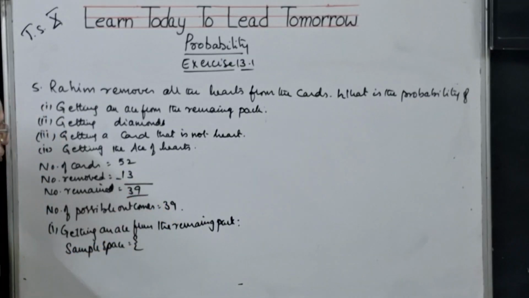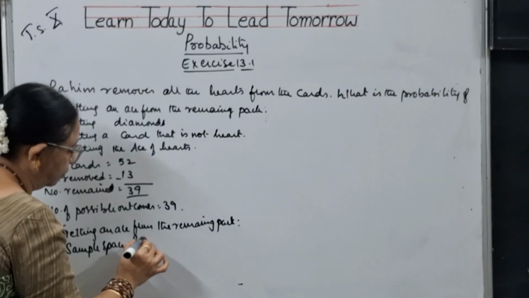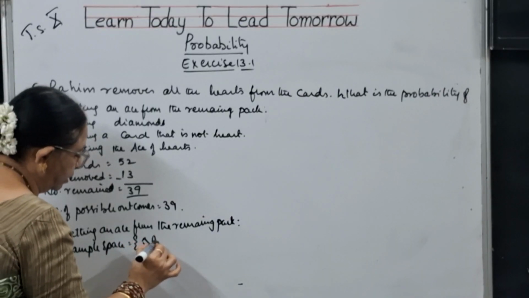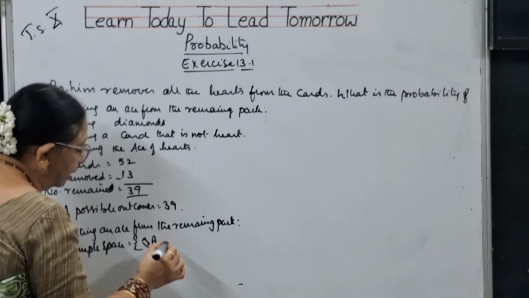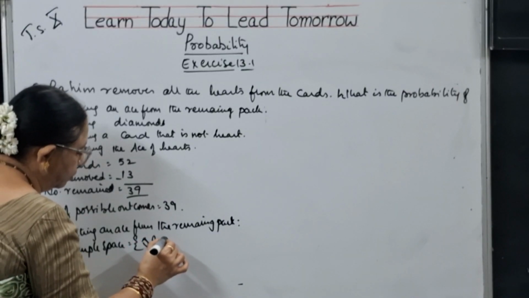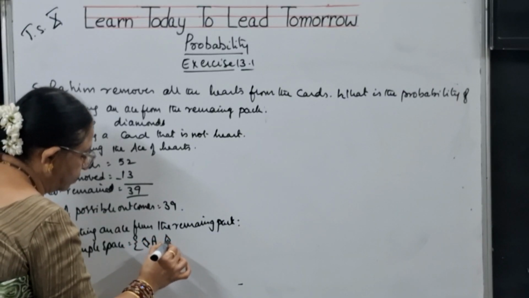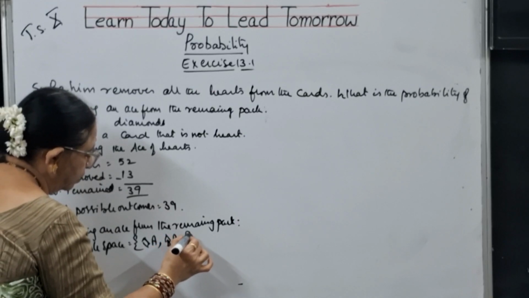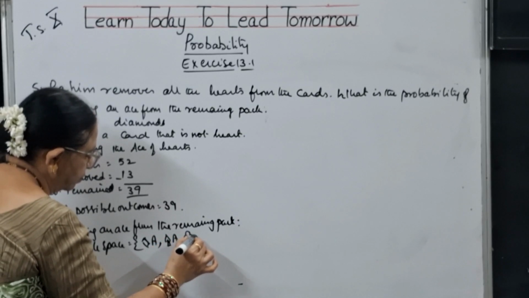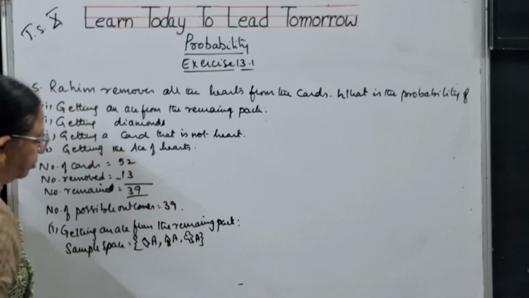How many aces are there now? You have the diamond ace, the heart is removed, so we have the spade ace and the club ace. This is the sample space.